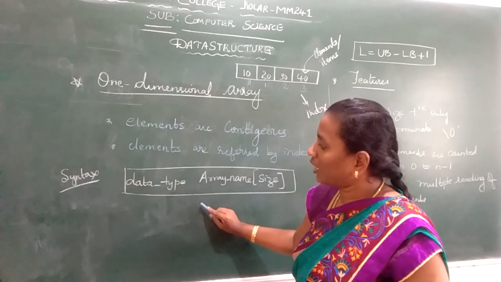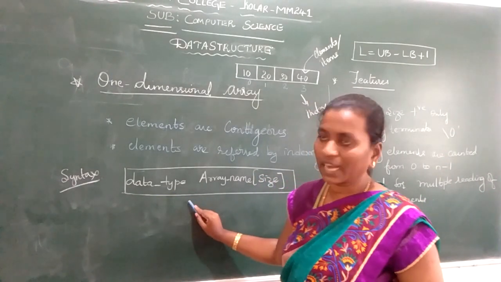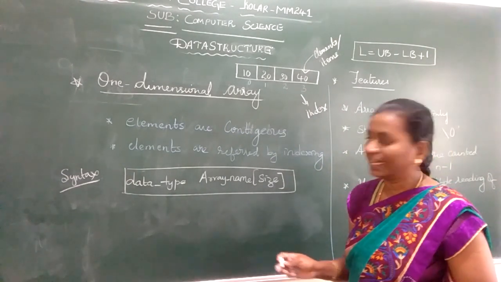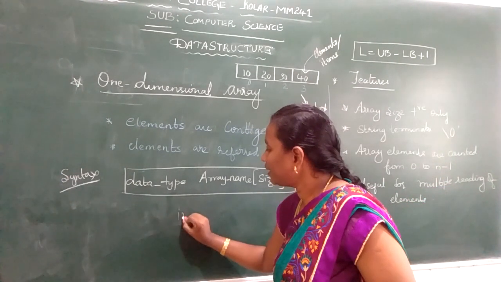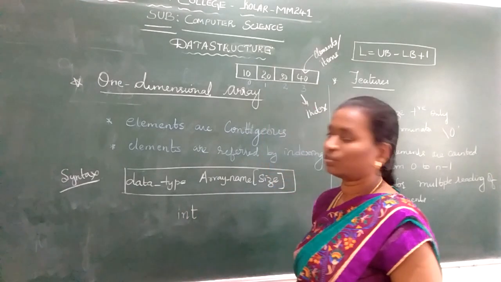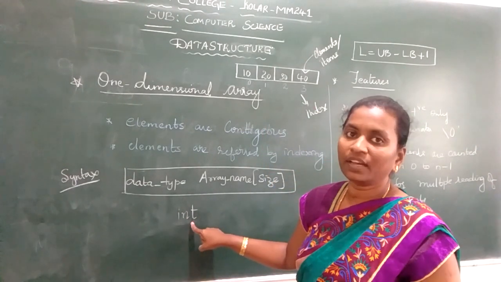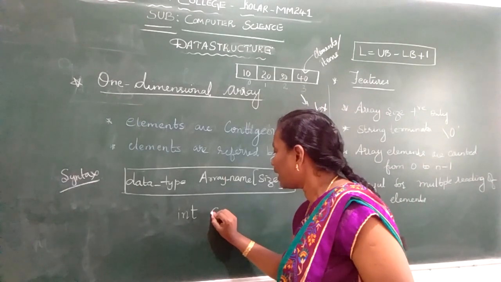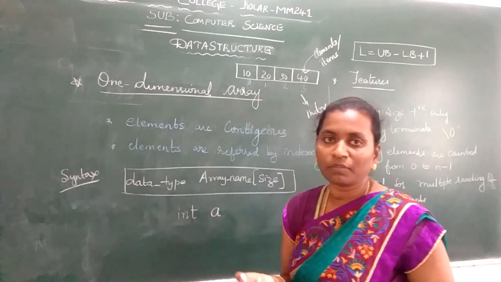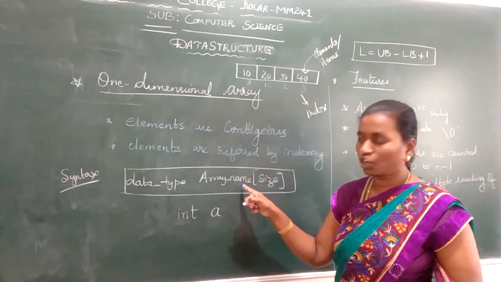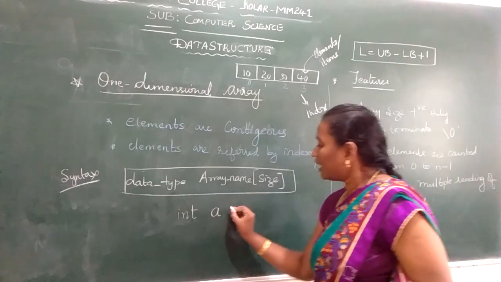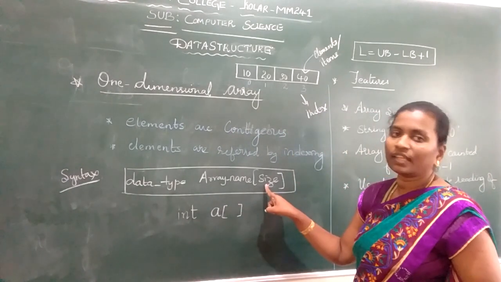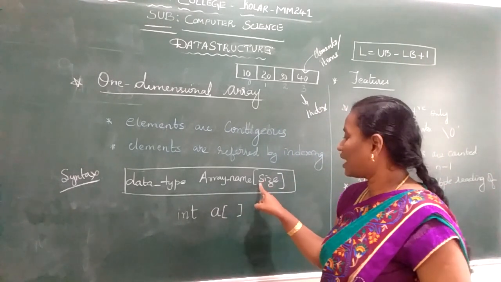The syntax for an array is, first we mention the data type, next the array name and the size. For example, if I want to declare an integer array, I write the data type as int, which means integer type of data. I am giving the array name as A. You can give M or N, that is user defined, it's your choice. Then I put a square bracket, and inside that you mention the size of the array.